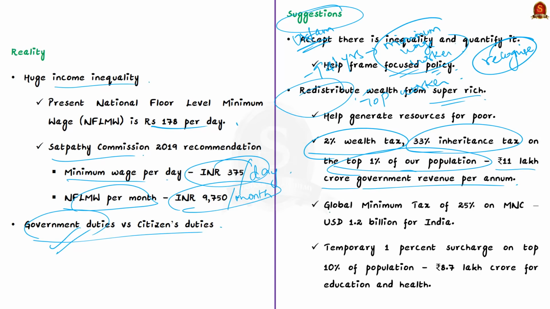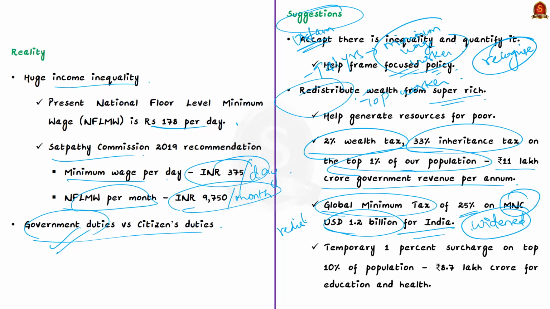And the next is global minimum tax. The World Inequality Report suggested a minimum global tax on MNC at 25%. This will yield rupees 1.2 billion for India. See, actually, inequality in India widened after globalization, and the biggest gainers of globalization are the MNCs, which is the multinational companies. So, the global minimum tax will help redistribute the wealth by supporting the government social security program.